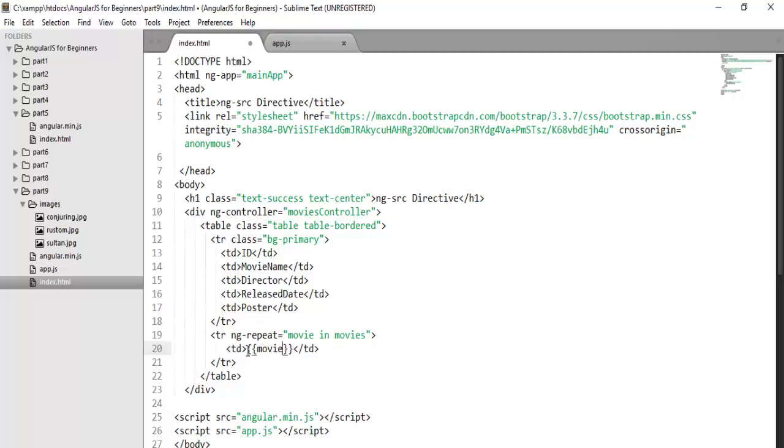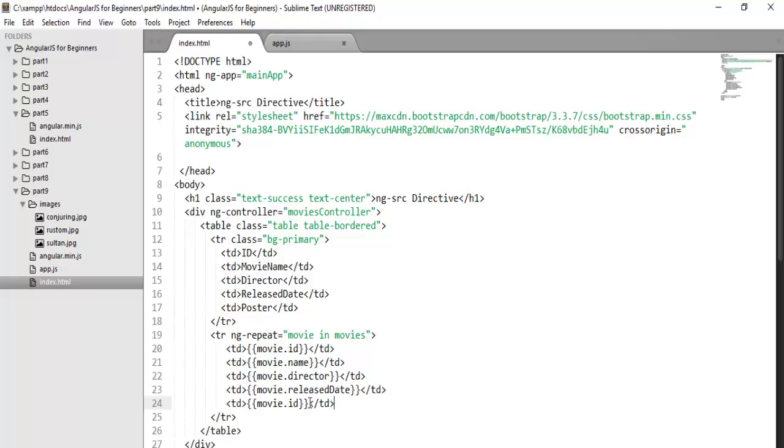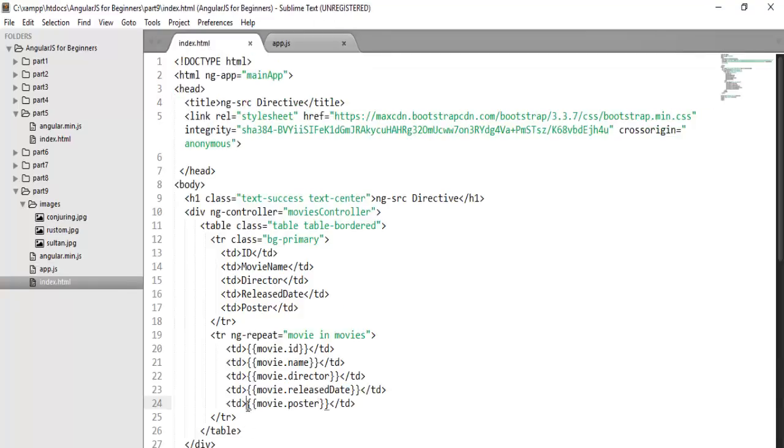For the first column you need to mention the ID. For the second column we have the movie name, then the director name, release date, and the last one is the poster. But as I told you, the poster is actually holding the path of your image. So here to display this property, we need to create an image tag. But in the previous demo, I told you if you try to bind an Angular expression on the source attribute, you will get a 404 error. So to avoid that error, you need to use the ng-source directive.